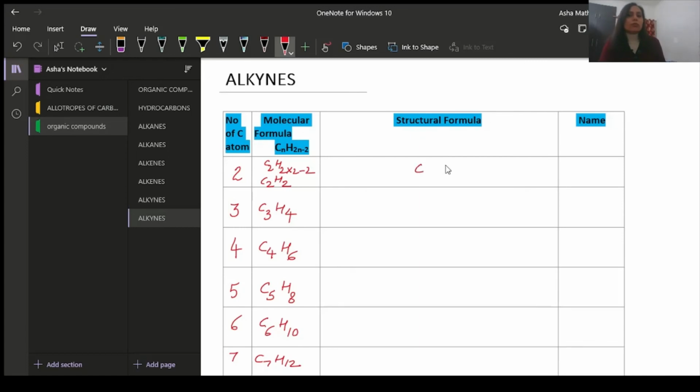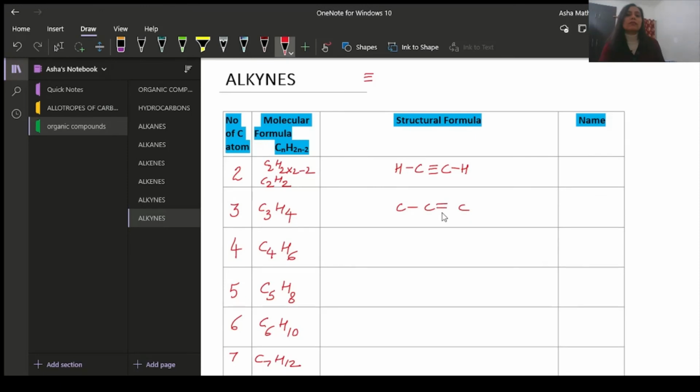Carbon 2, so make 2. You need to place a triple bond because it is an alkyne. So carbon triple bond carbon. Now this carbon has 3 bonds, 1, 2, 3. So the 4th bond is H. This carbon also has 3 bonds, 1, 2, 3. This is H. So C2H2. Here also C2H2. Now C3, 1, 2, 3.